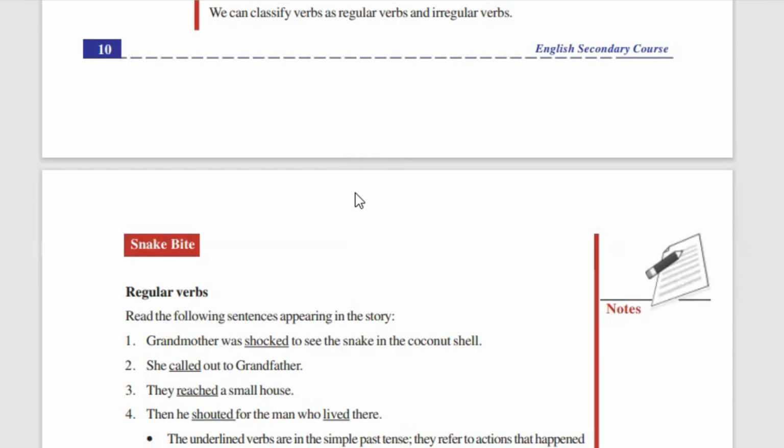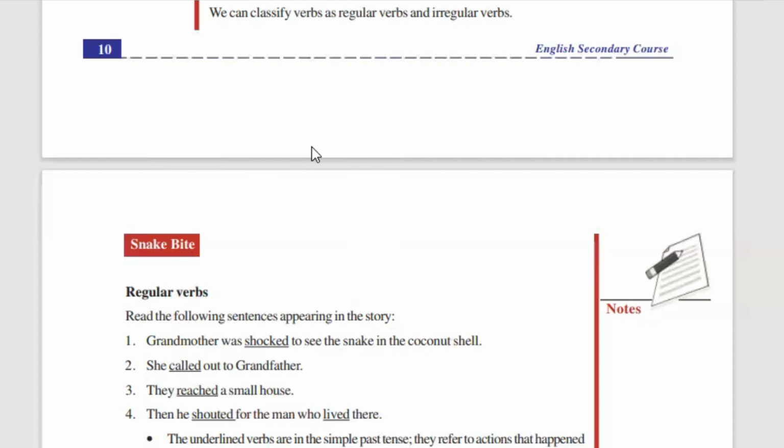Now, that is very simple. If you have more doubts, you can refer to other channels also to have a better understanding about such things, because we cannot cover all such things. I'm just giving you a quick look at these things. What we are going to discuss is the verb.